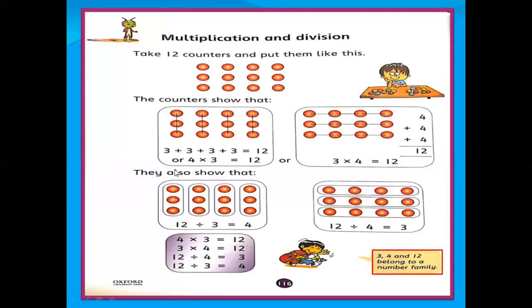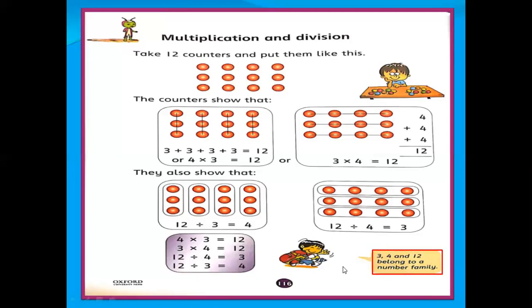They also show that 12 divided by 3 is equal to 4, or 12 divided by 4 is equal to 3. 4 into 3 is 12, 3 into 4 is 12, 12 divided by 4 is 3, 12 divided by 3 is 4. Notice that 3, 4, and 12 belong to a number family.